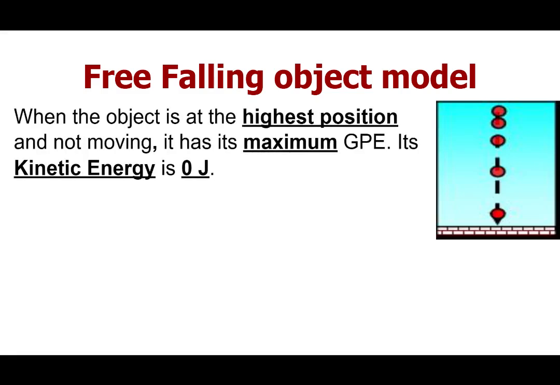So when the object is at its highest position and not moving, it has maximum gravitational potential energy, and its kinetic energy is 0. I don't know if you've noticed this, but if you take a ball and you throw it straight up, at the very highest moment, when it's changing direction from going up to coming back down, the ball stops moving for just a quick second. And at that moment where it's not moving, that's when it has 0 kinetic energy. It's also where it's at its highest point and has maximum potential energy.